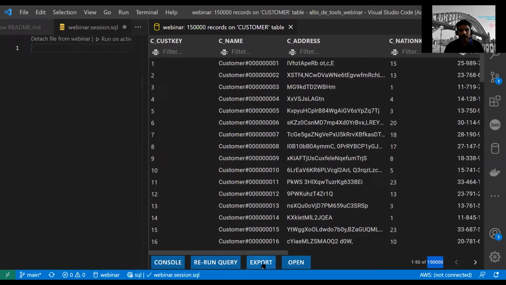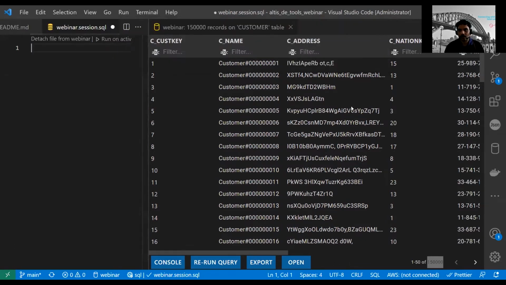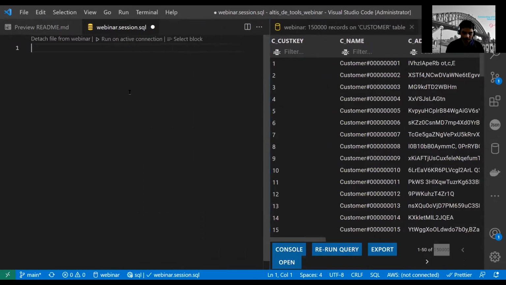You can also export this data in JSON format or CSV format. This is the actual data I exported as JSON, which we used previously. So it's very useful to browse through the data. Let's close this one. Also, if we execute any SQL, let's see what databases we have.